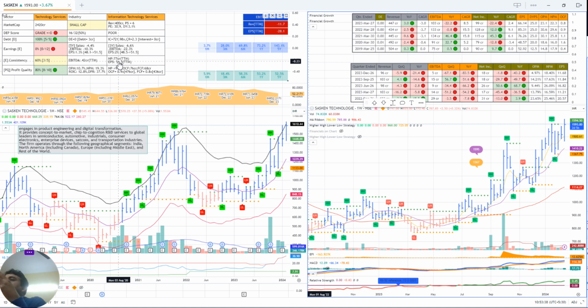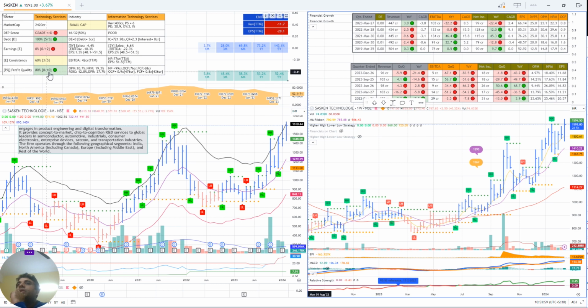What we want is a company that has consistent earnings, so it should grow year on year. But in the case of Sasken, what we see is there's a drop twice, so it is kind of variable earnings for the company. So the consistency score is 3 out of 5, because 3 times it is increasing and 2 times it is falling.